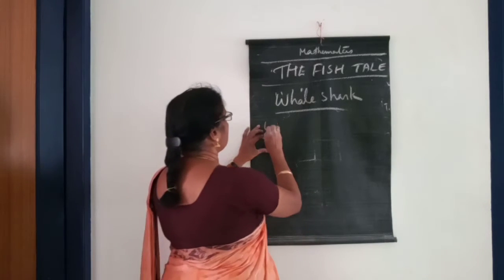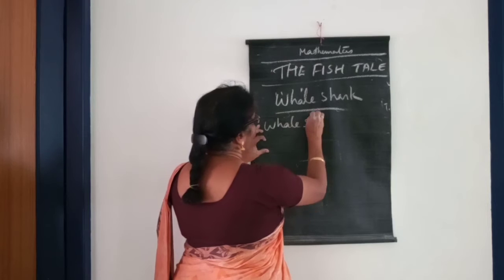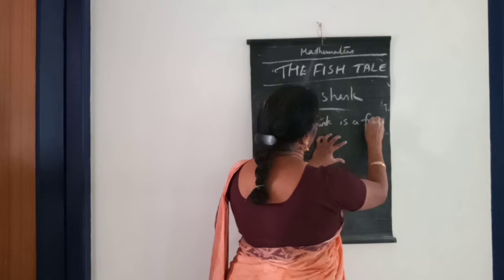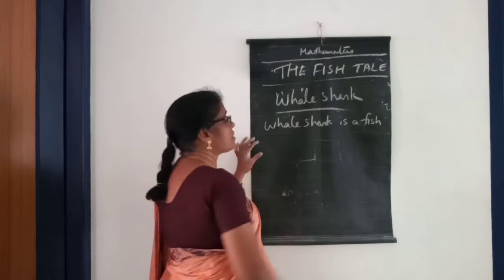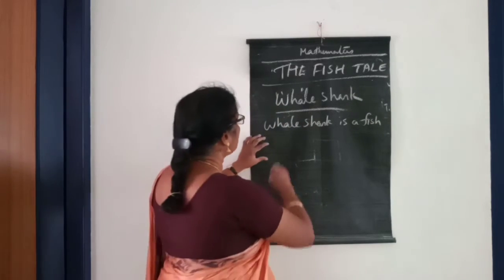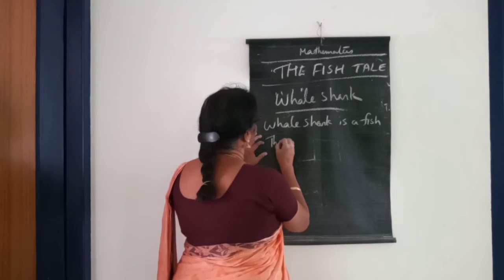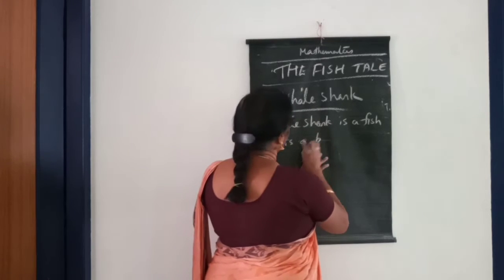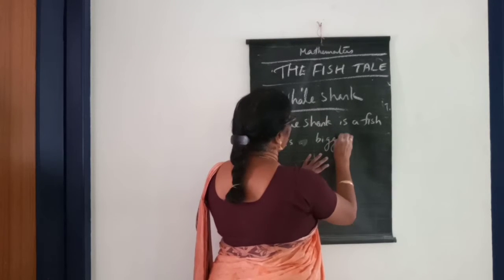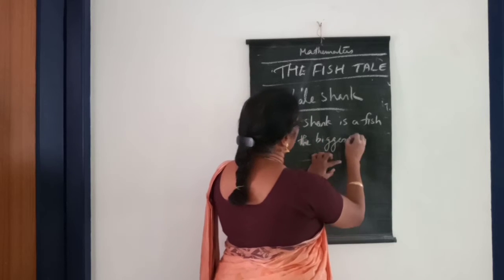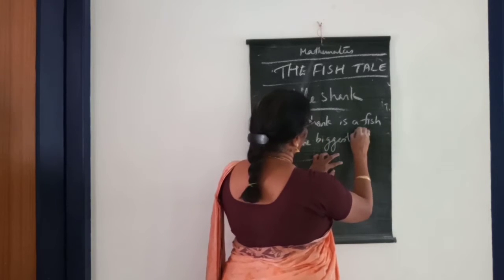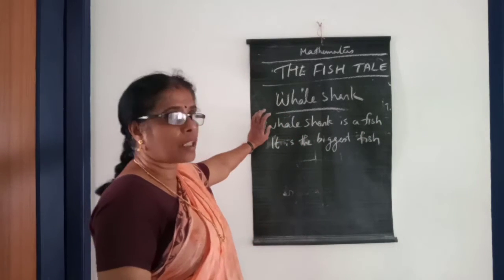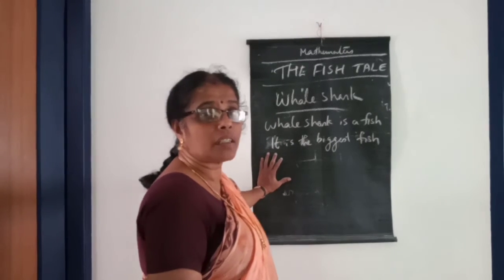Whale shark is a fish, and it is the biggest fish in the world.